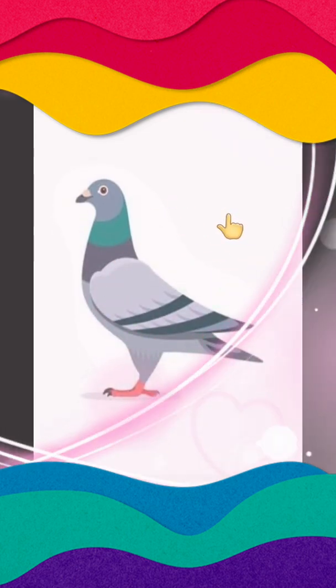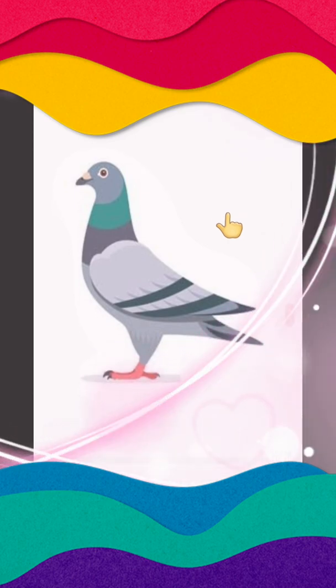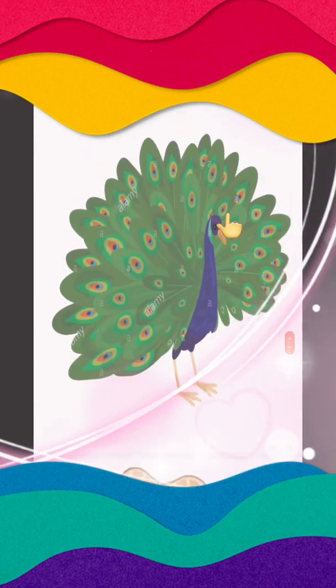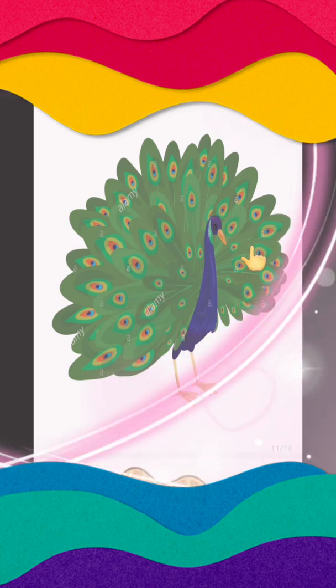Now which bird is this? This is a pigeon. Papa pigeon. कबूतर बोलते हैं ना जिसको, Papa pigeon. Okay. Now here comes another bird, but it doesn't fly much. Which bird is this? Yes, this is a peacock. Papa peacock. And do you know the national bird of our country is the peacock. Papa peacock. And look at its beautiful feather.